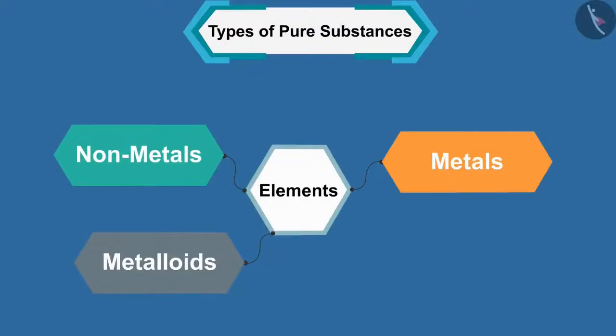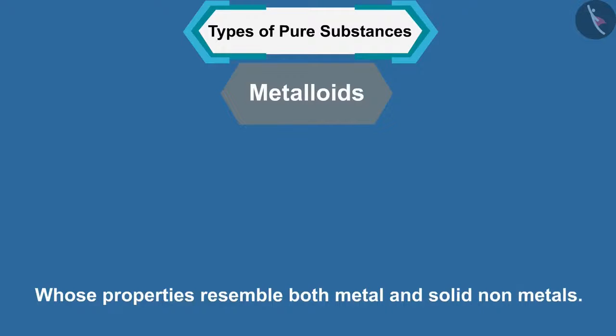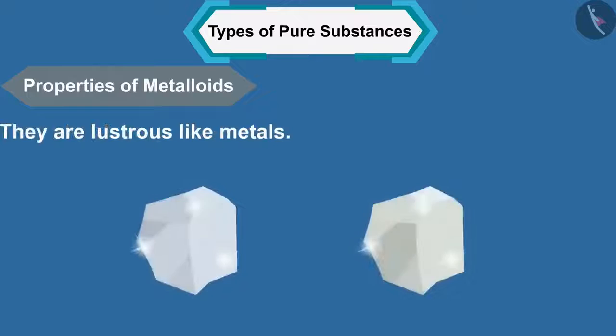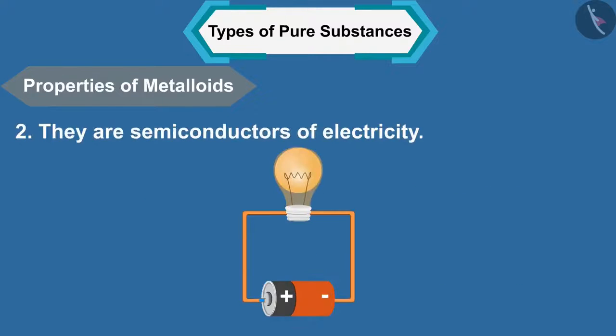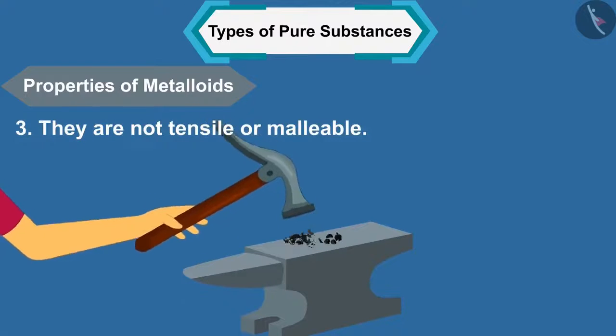And finally, metalloids are substances whose properties resemble both metals and solid non-metals. They are lustrous like metals. They are semiconductors of electricity. They are not tensile or malleable.